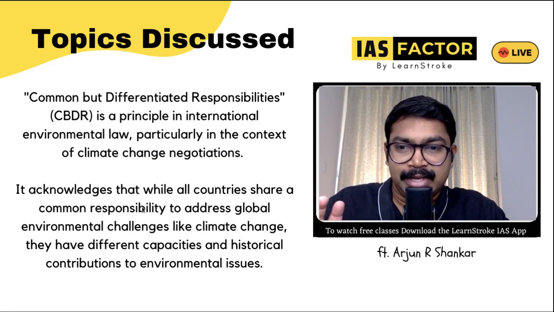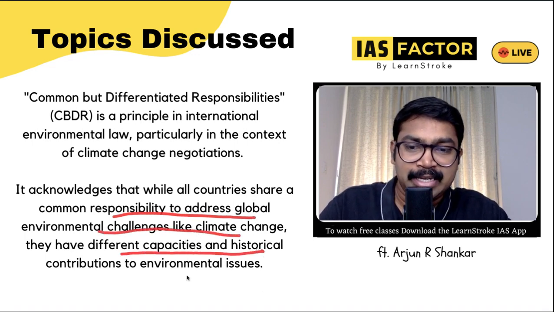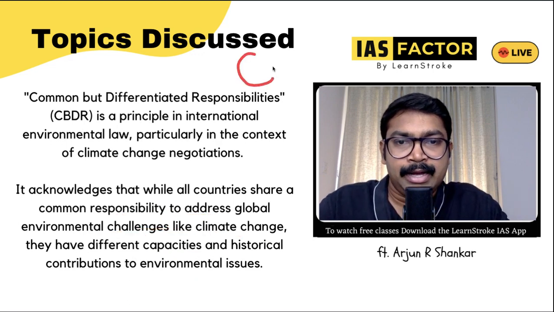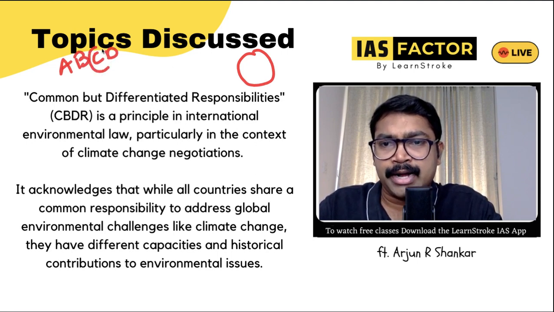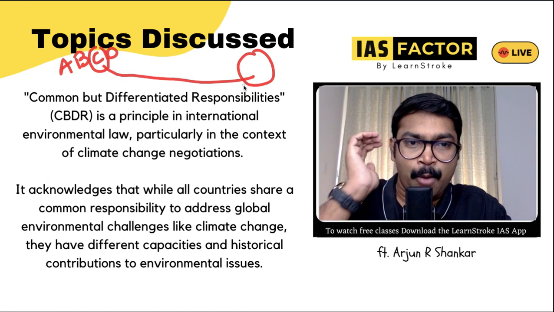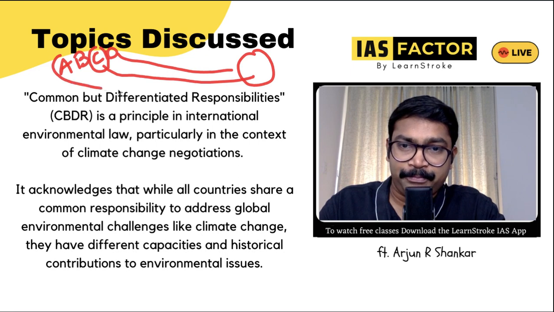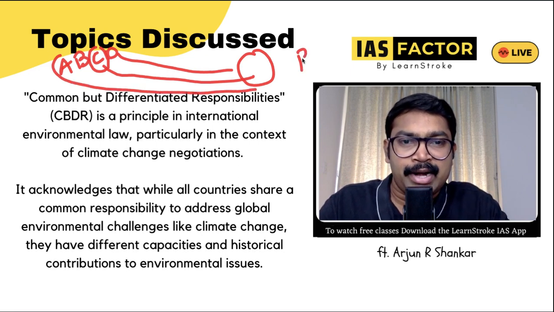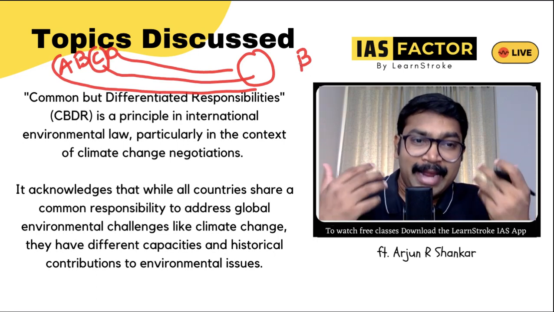Okay, let's understand what it is. It acknowledges that all countries share a common responsibility to address global environmental challenges like climate change, but have different capacities and historical contributions. So imagine that this is the earth, and there are 4 or 5 countries like A, B, C, D. And imagine that C is the one country which has contributed maximum to the carbon emissions or environmental damage. Next, after C, it is D. And after D, it is A. So you can see that B is a very small developing country which has not greatly contributed.